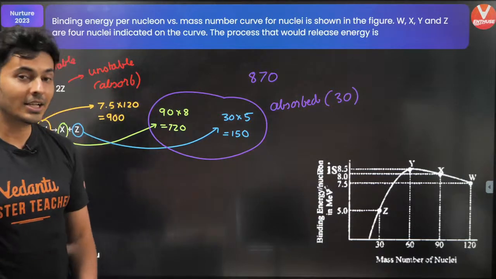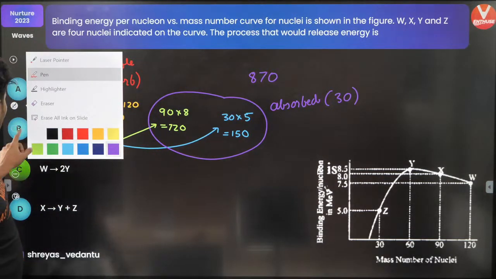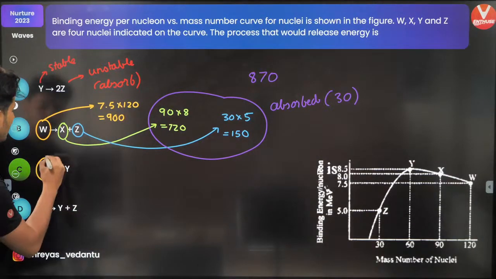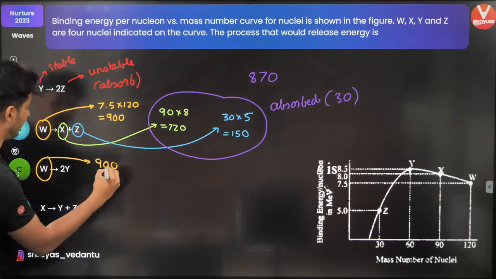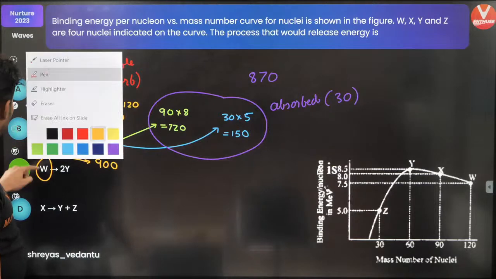I hope this is clear. Now, try to do this for this particular reaction. W you already know from here. W is nothing but 900. Y, what is Y? Did I find it out for Y? No, I did not find it out for Y.